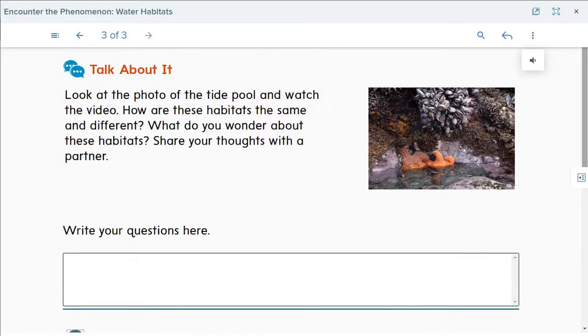What is your homework for today? It is to send me a video of yourselves talking about the similarities and differences between the tide pool and the dam we saw. Just talk about water habitats. What living things do you think will live inside the water, around the water? What animals do you think will live inside the water?